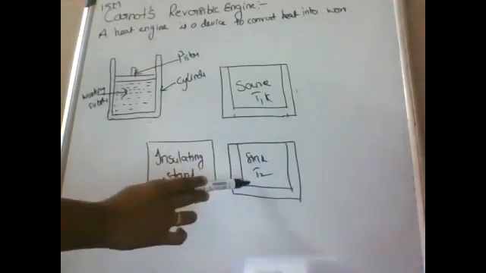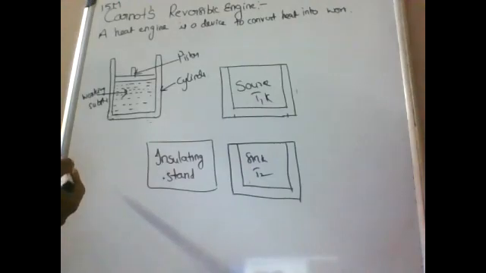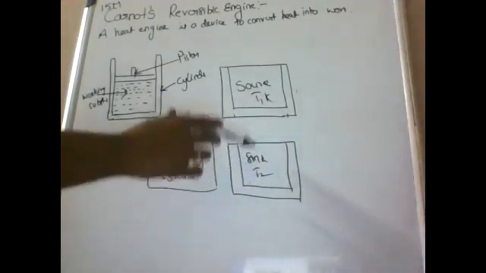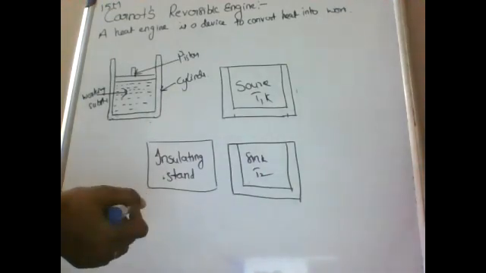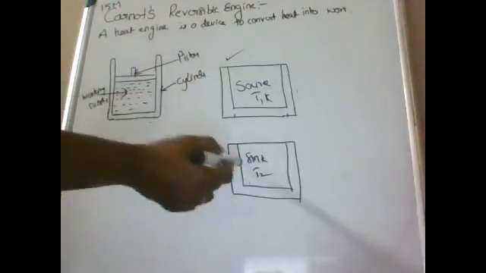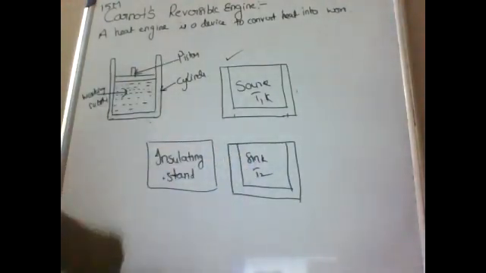Next, the sink. What is the sink? A cold body maintained at a very low temperature, T2 Kelvin, serves as a sink. Usually this is the surrounding atmosphere. So the source is at very high temperature and the sink is always at low temperature.